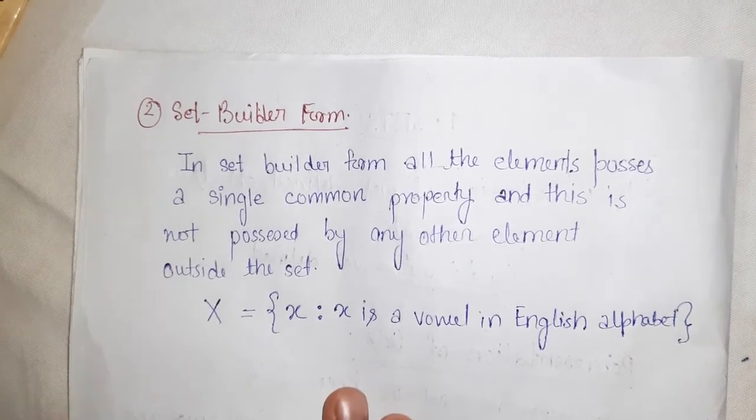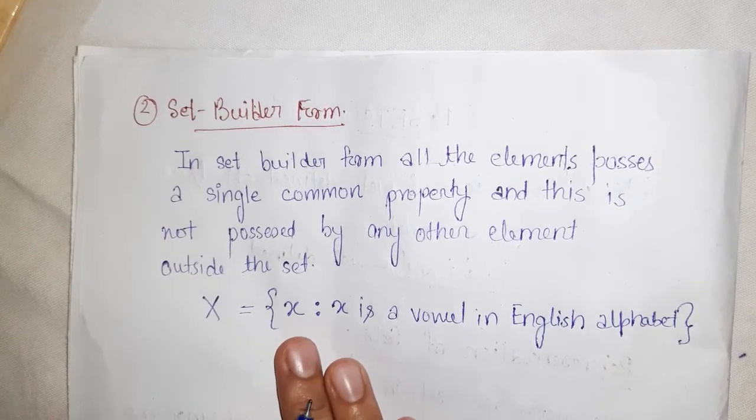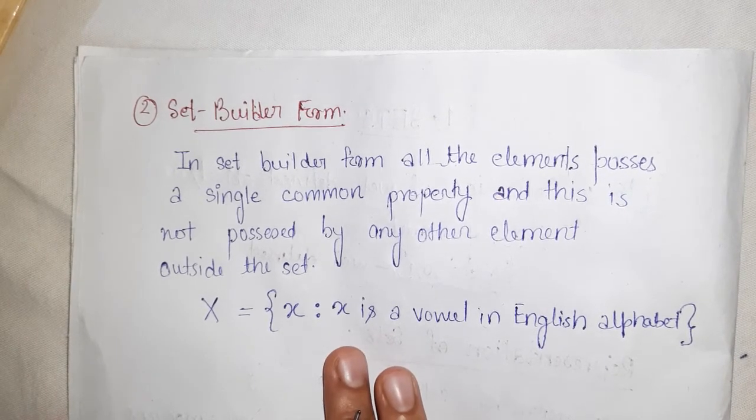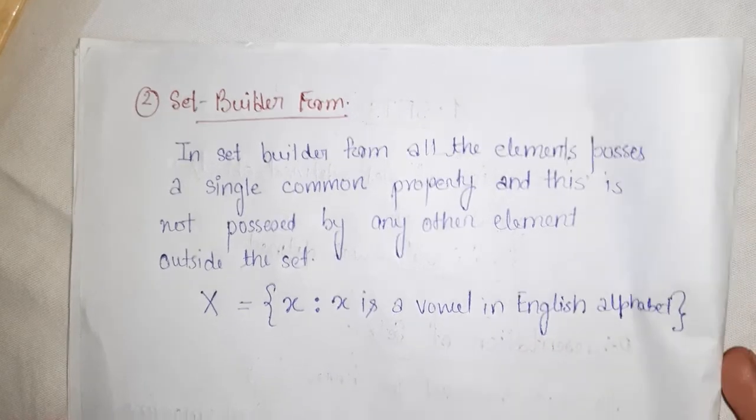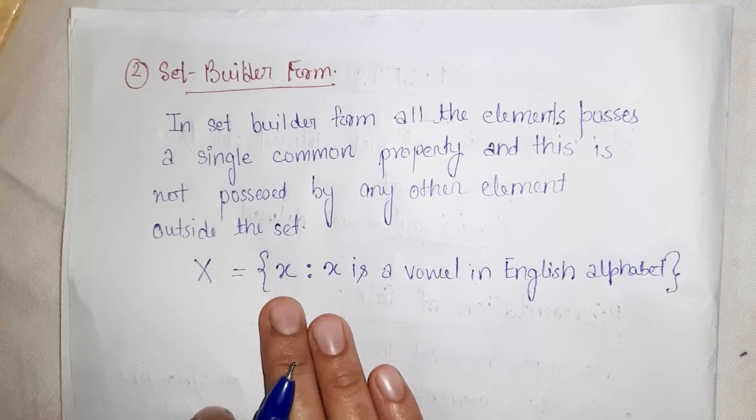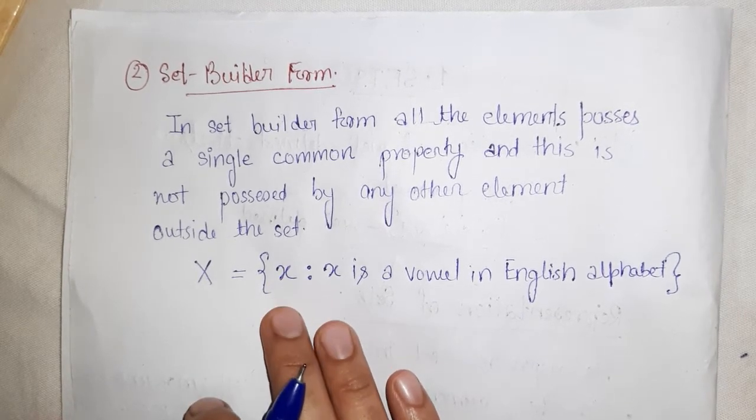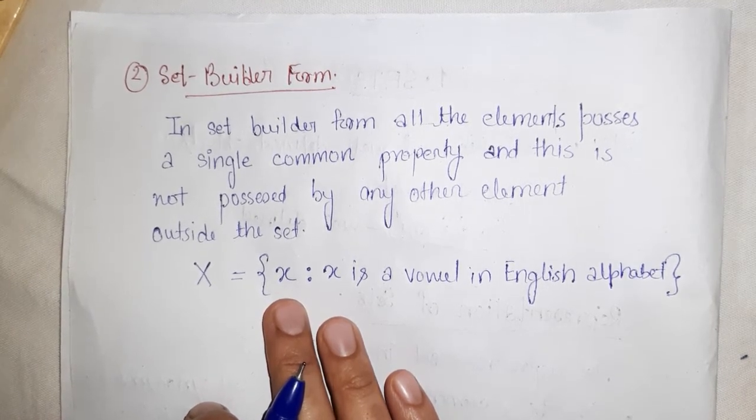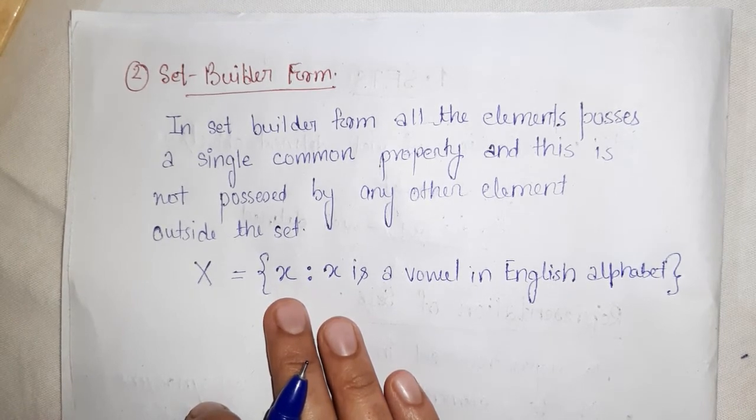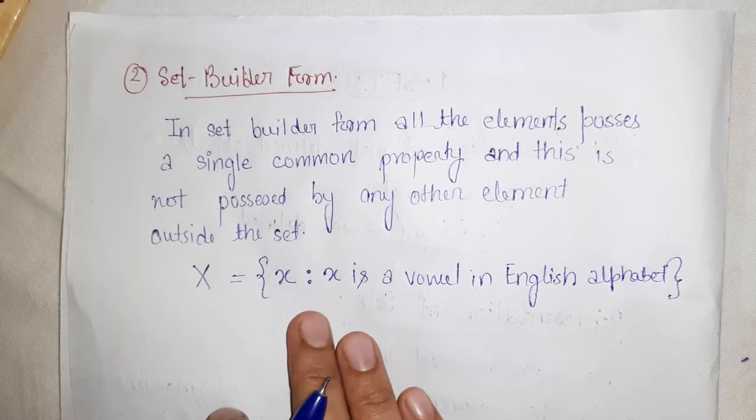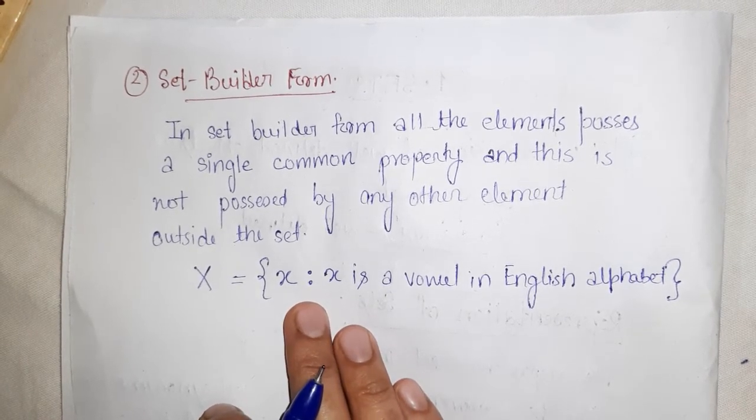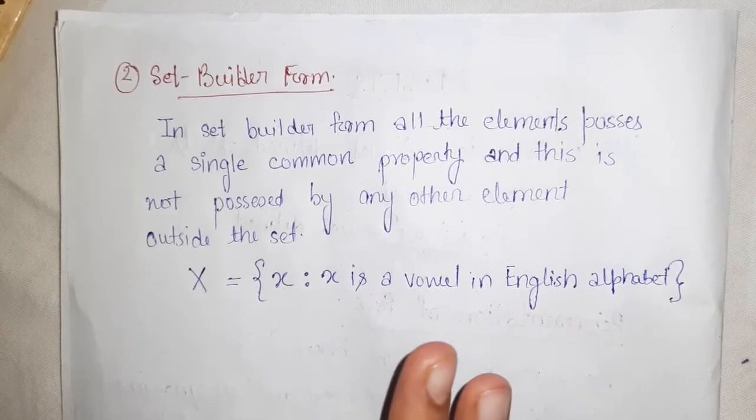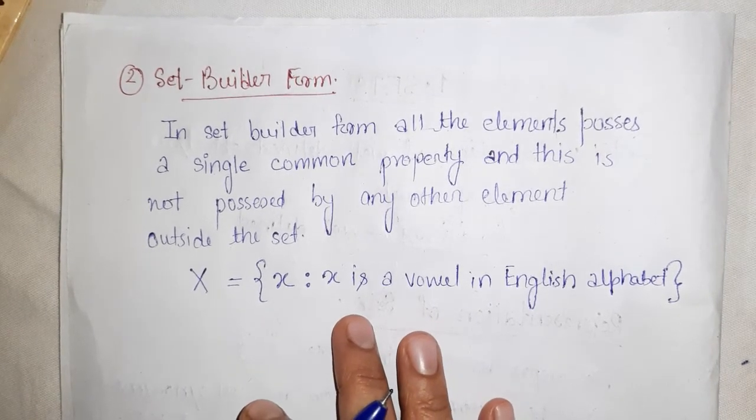So we wrote it this way. Here X represents all the elements, and the single property of those elements is that X is a vowel in English alphabet, right? In general we denote elements by X, but it is not necessary to write X. You can use any alphabet like Y, Z, but in small letter. Then you put a colon, which means such that. So we read this as: X such that X is a vowel in English alphabet.